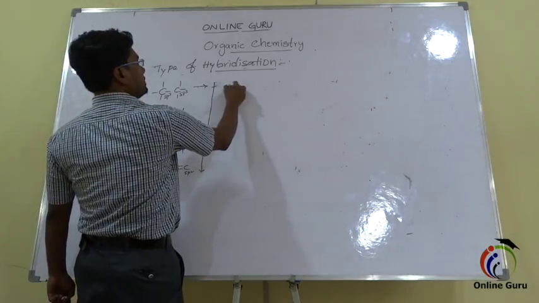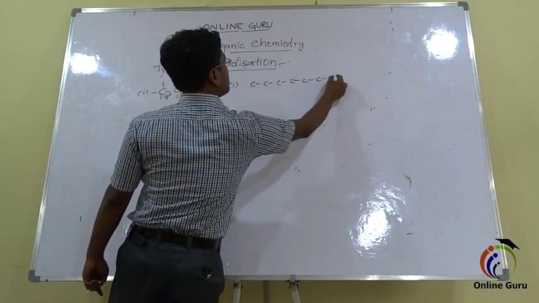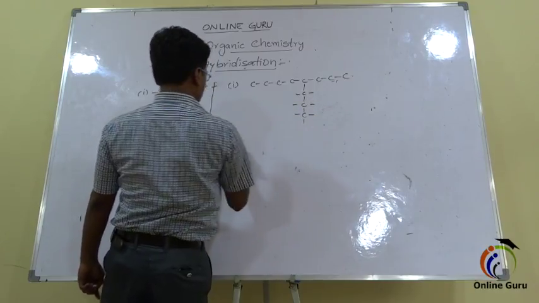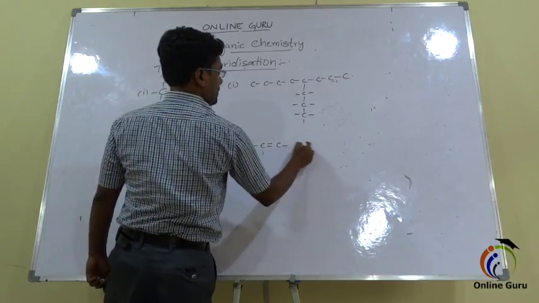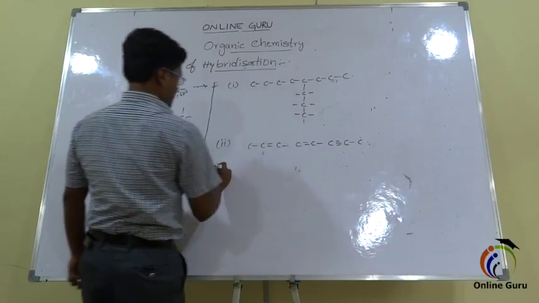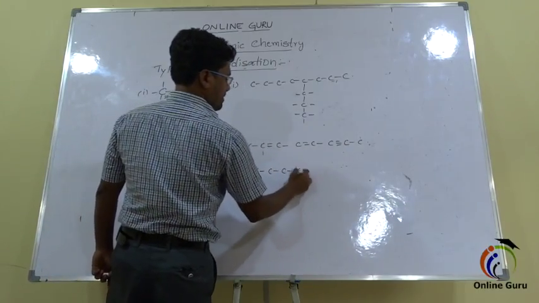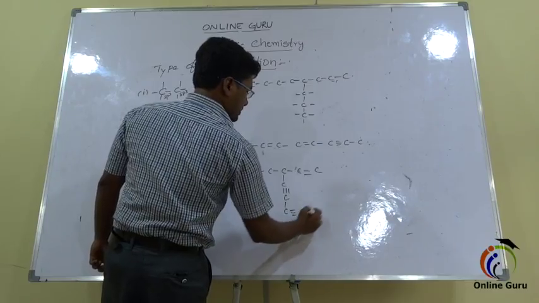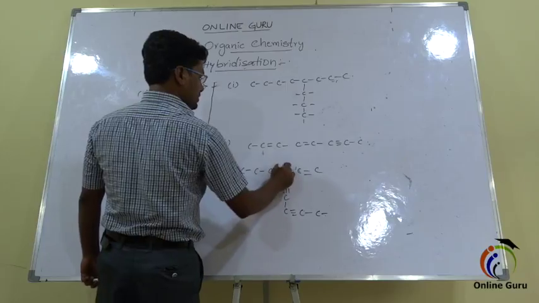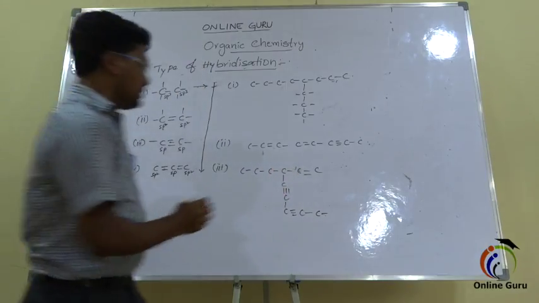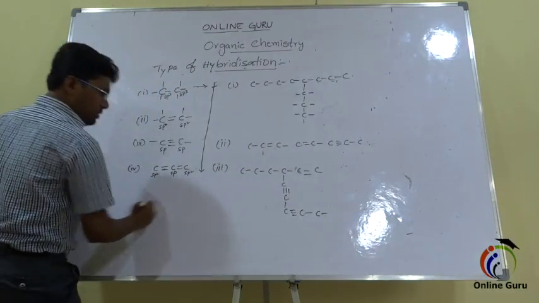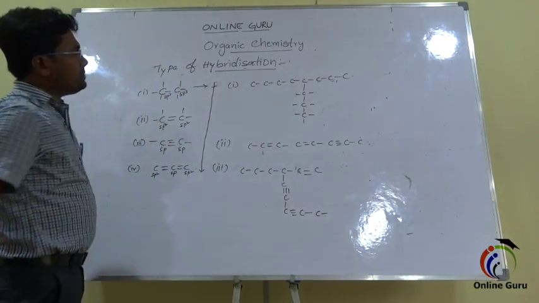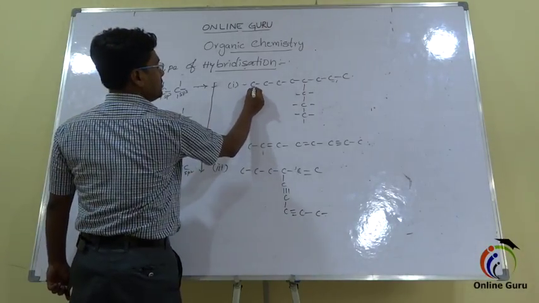If we go through a number of examples, then one more example. Now here this carbon has all single bonds, so that's why it is sp3.